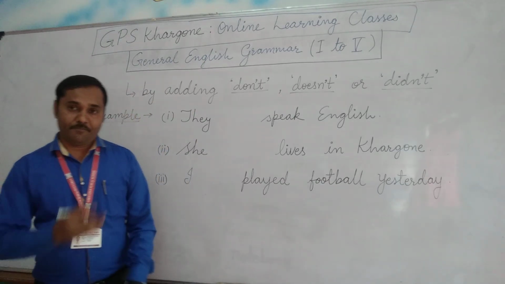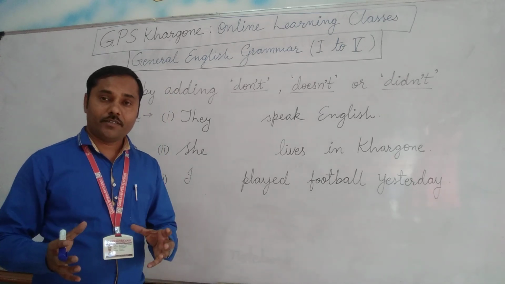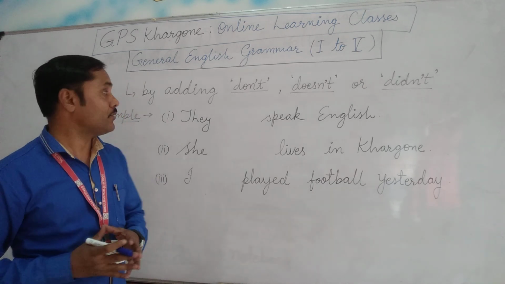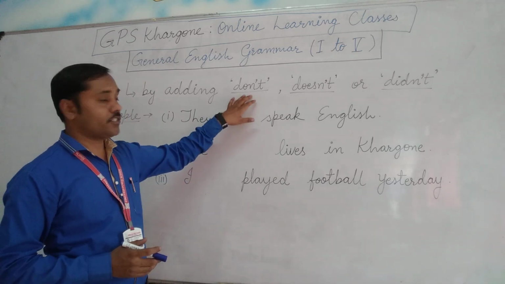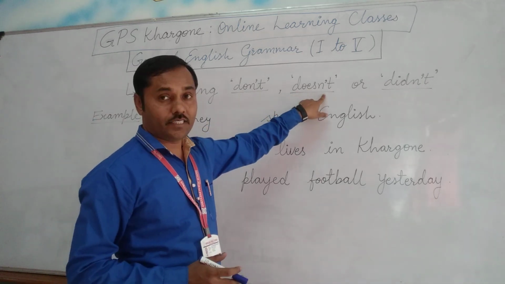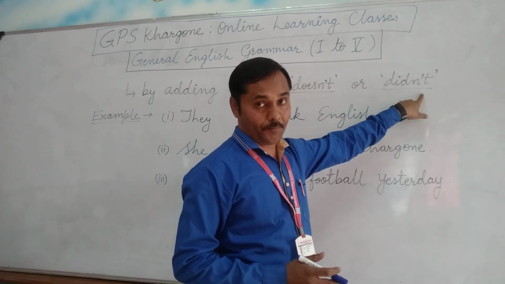Okay, let's move ahead. Sometimes along with not, we have to add some helping verbs. We have to take the help of some helping verbs, just like do plus not, don't, does plus not, doesn't, and did plus not, didn't.